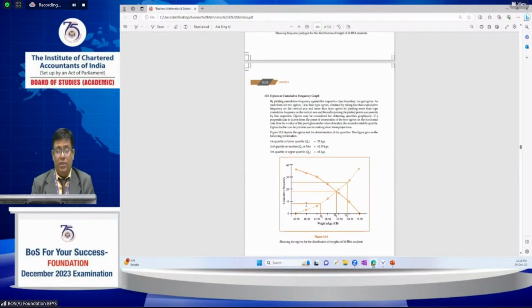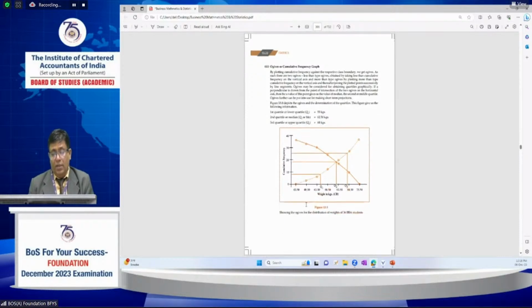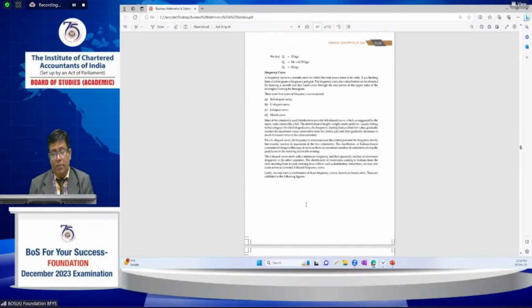Using the OG curves we can find the quartiles Q1, Q2, Q3, and also the quartile deviation and the median, from this topic.